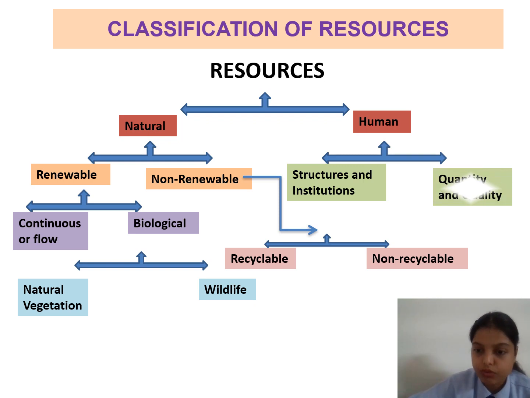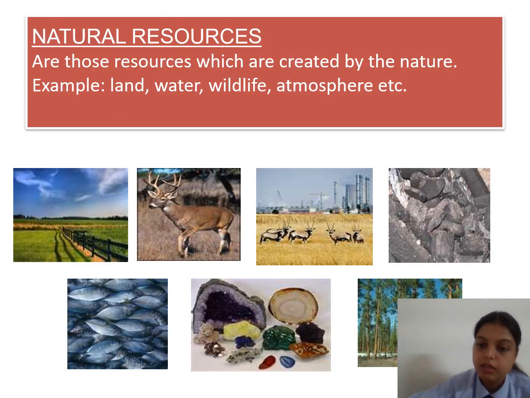Next, we have human resources. Human resources have two classifications: structures and institutions, and quantity and quality. So we will study all these things. First one is natural resources. What are natural resources? Natural resources are those resources which are created by nature.